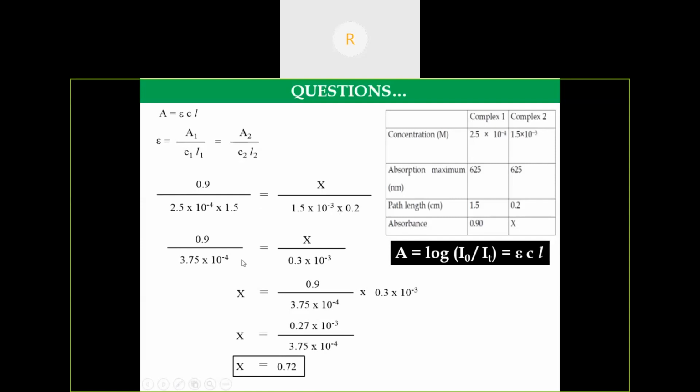From this, with simple multiplication, 2.5 into 1.5 is 3.75. Here also 1.5 into 0.2 is 0.3 into 10 to the power minus 3. From this, we can easily calculate the value of x. Simple mathematics. So the answer is 0.72. We should remember the mathematical expressions of the Beer-Lambert law. From this law, we can solve so many problems.